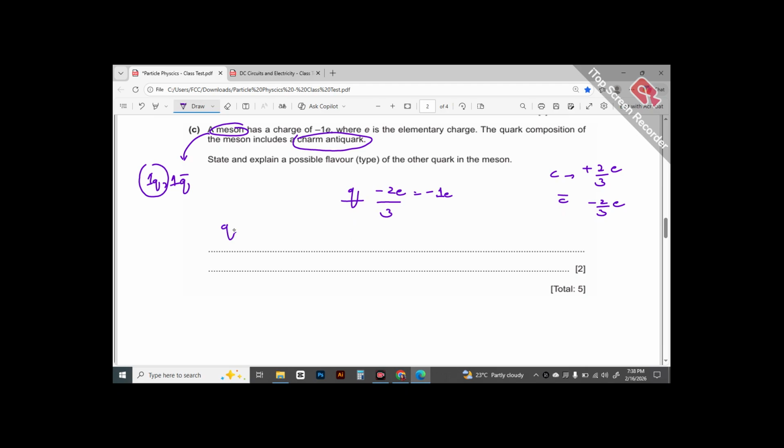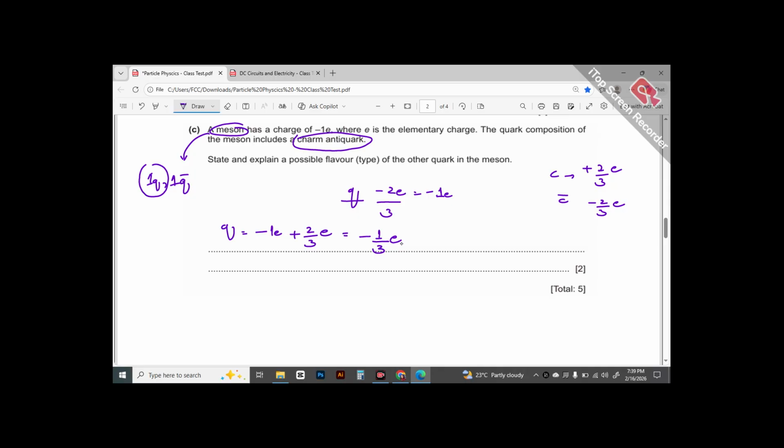We are going to rewrite the equation. Minus 1e, this goes there, and it becomes plus 2/3e. Simplifying this equation, you get minus 1/3e.